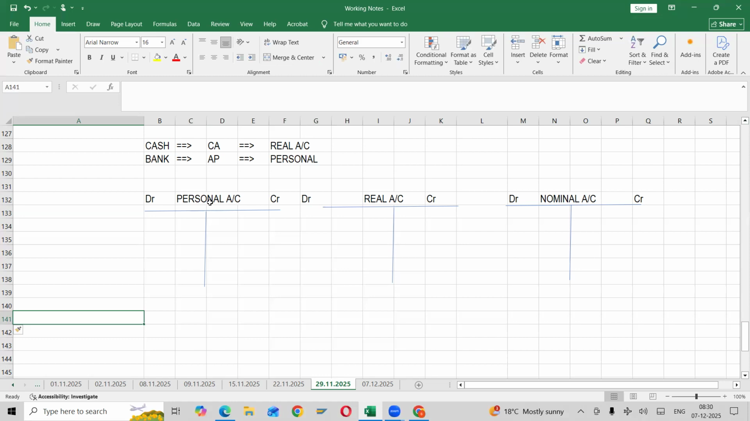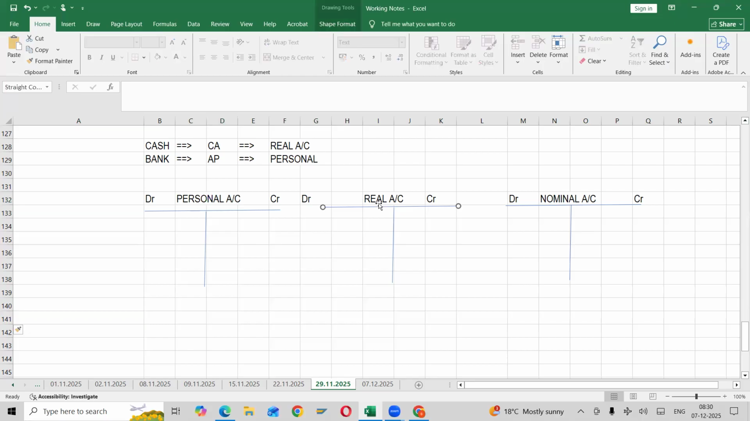So what is the personal account rule? We know that. What is a personal account? The account which deals with persons. What do you mean by real account? The account which deals with business assets, right? And what do you mean by nominal account?